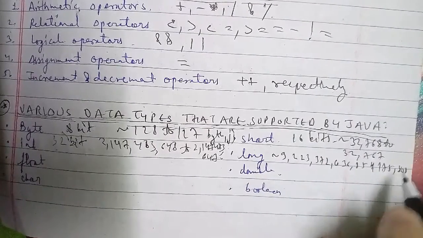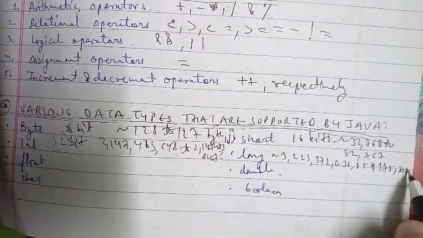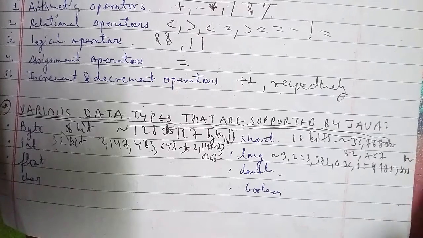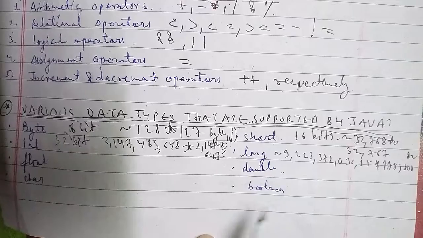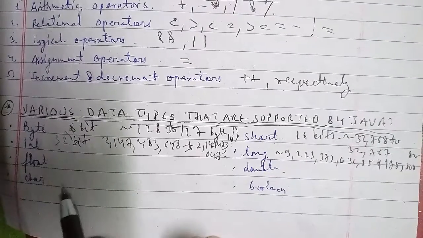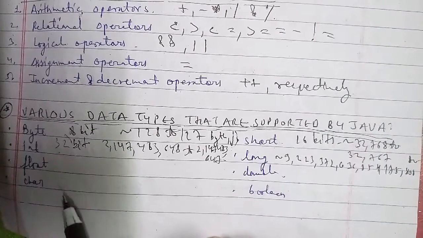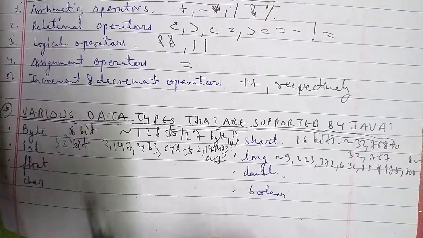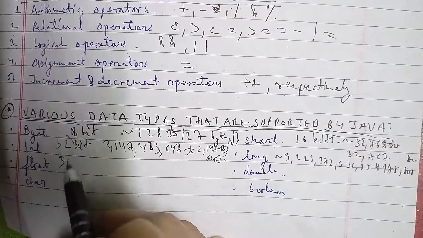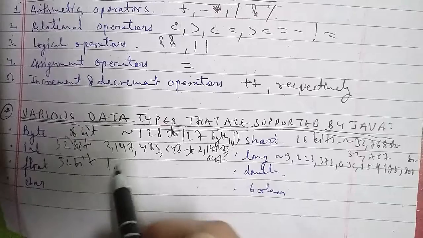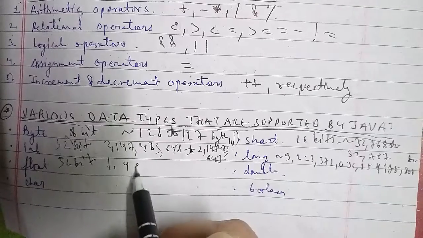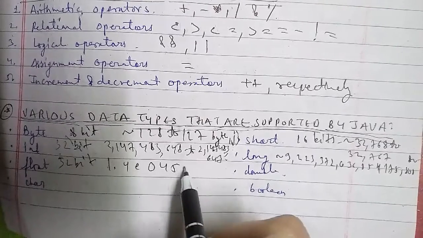The double here is used to represent real numbers of a larger range, and its width is 64 bit, and it has a range of 4.9e-324 to 1.8e+308. For the char here, this data type is used to represent the character type of data.